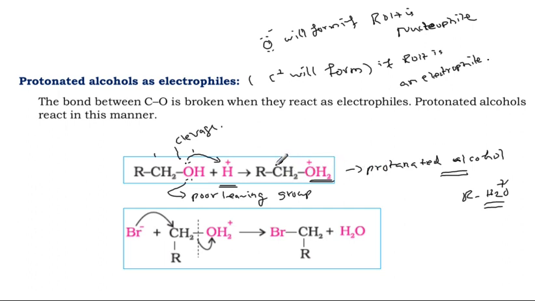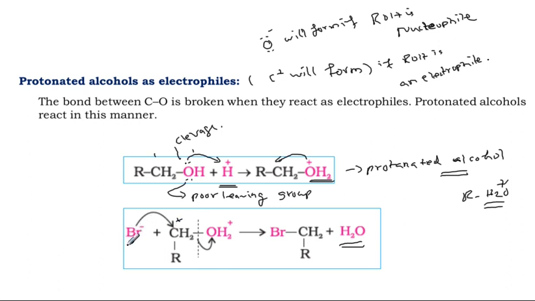from carbon, leaving positive charge on the carbon. The positive charge migrates to carbon and H2O is released. Look at here, H2O released, here carbon plus, carbocation. And the carbocation plus the incoming Br minus.